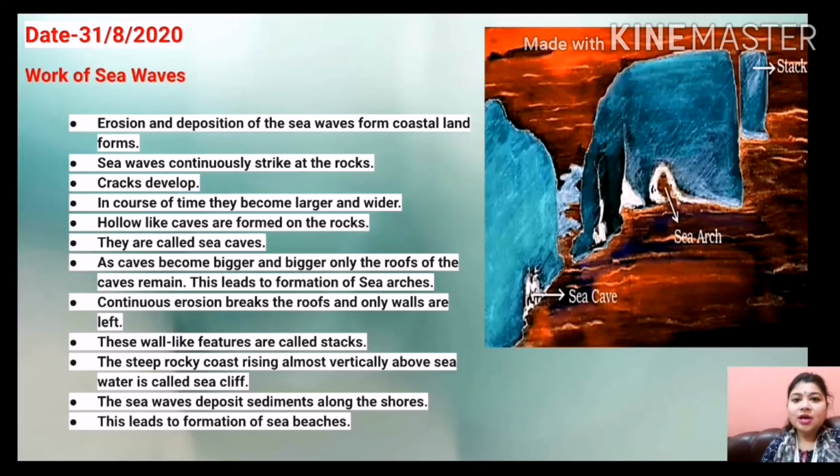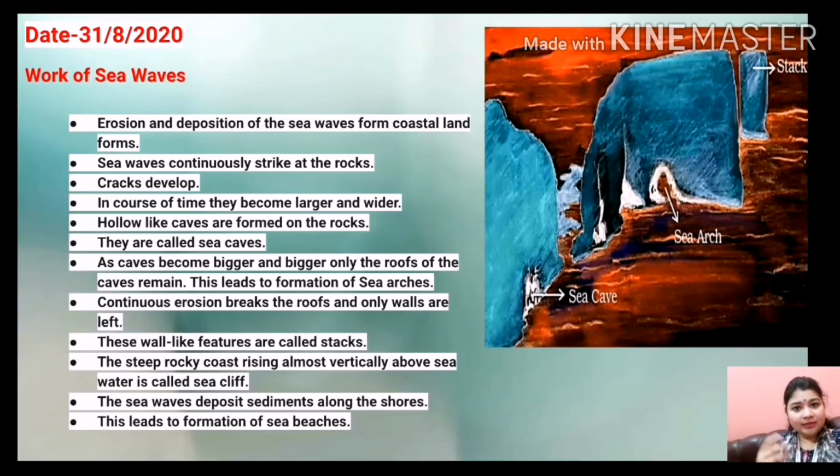At first, I started today's class, or this session, with the work of sea waves. Erosional and depositional activities also take place in the sea. There are rocky coasts, or you can say rocky platforms, which are almost vertical like this and steep as well, which we find above the sea water. This is called a sea cliff.